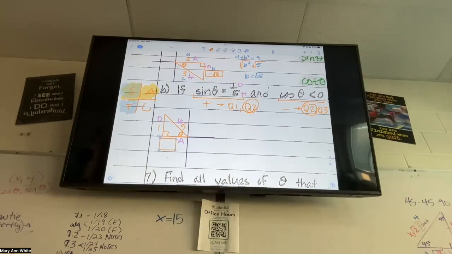Am I moving too fast? We hanging in there? Give me signs of not life if you're struggling. All right, can you find that missing side? Do it.